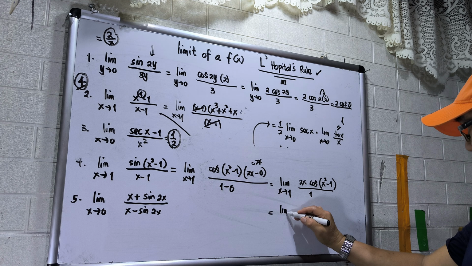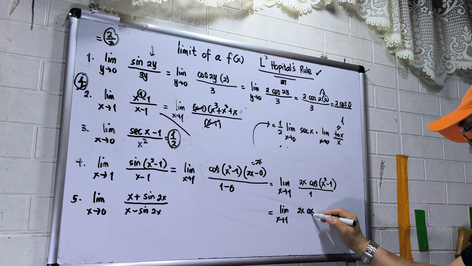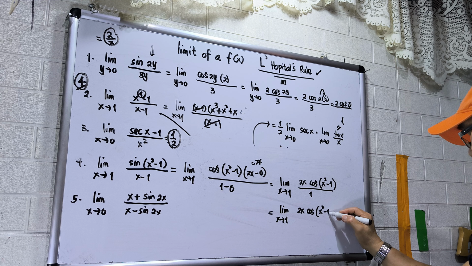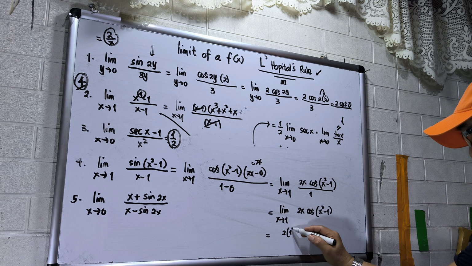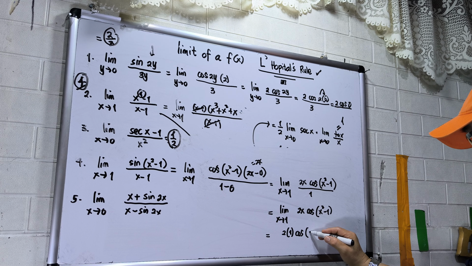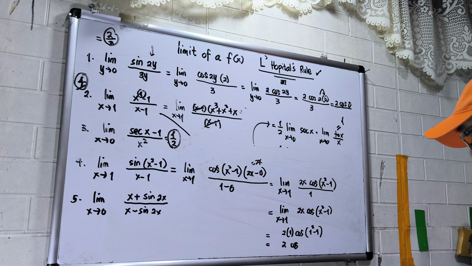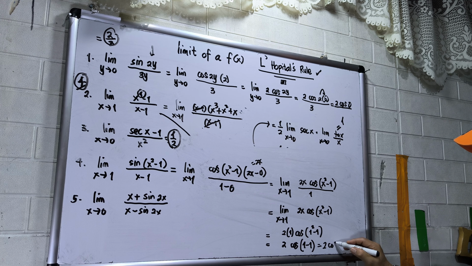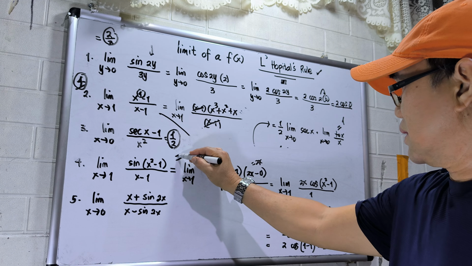Okay, so this will be limit x approaches 1 of 2x cosine, circle brackets, x squared minus 1. So I will plug in the value of x, which is 1. So this will be 2 times 1, then cosine, circle brackets, 1 squared minus 1. So this will be 2 cosine, 1 squared is 1 minus 1, so 2 cosine 0. Cosine 0 is 1, so meaning the answer is 2. So number 4 is 2.